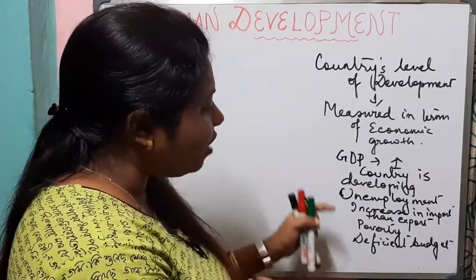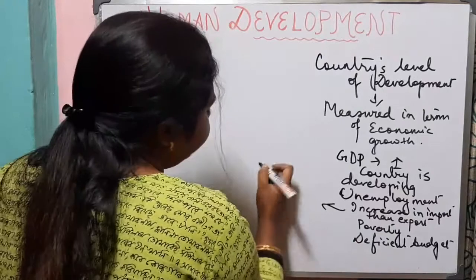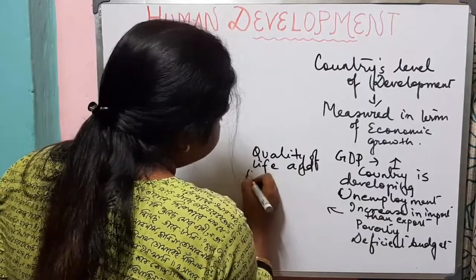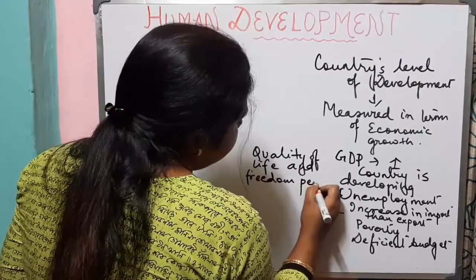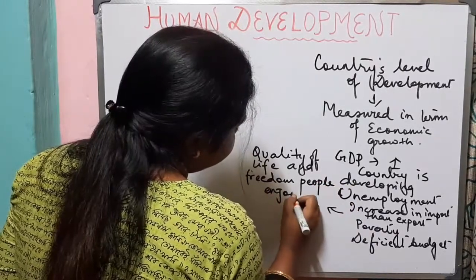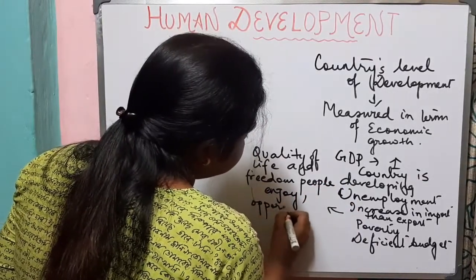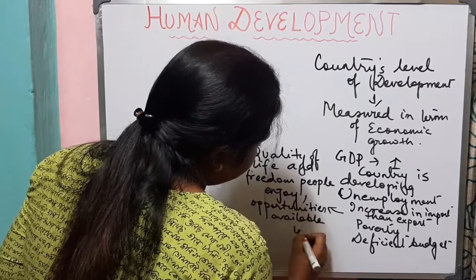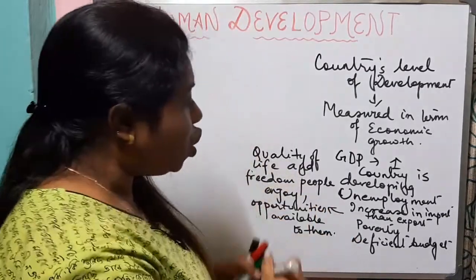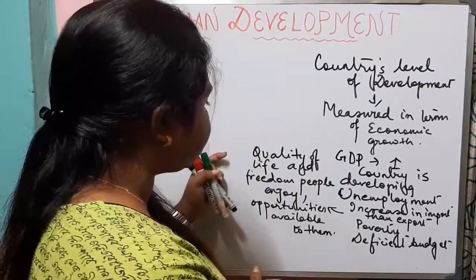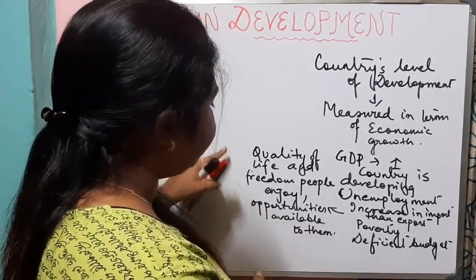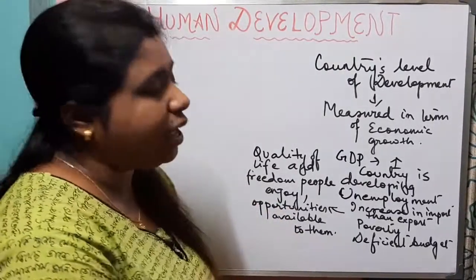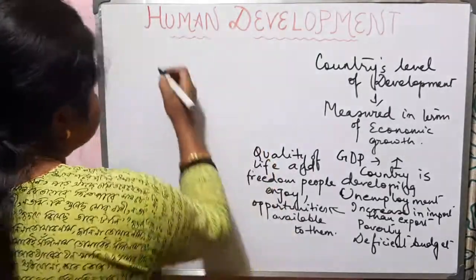So if we need to develop a country, what we need? We need the quality of life and freedom that people enjoy, and opportunities available to them. So if we want to bring human development, the key aspects of human development are quality of life and freedom people enjoy, opportunities available to them. Now these ideas were clearly laid down in the late 80s and 90s by two persons.